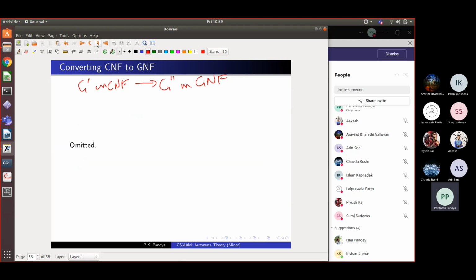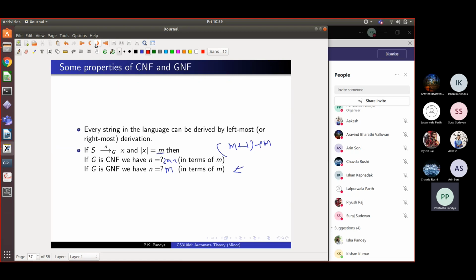Now, why do we convert grammars into Chomsky normal form? I mean, it seems like more work, no? And then the grammar also looks more complicated, isn't it?